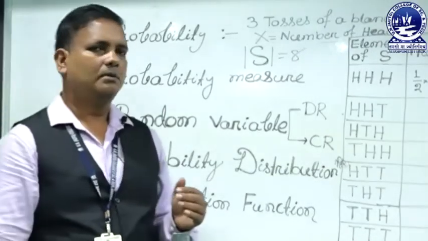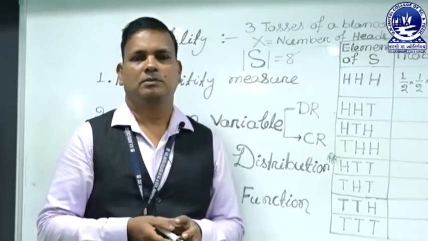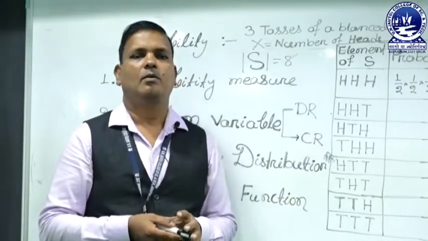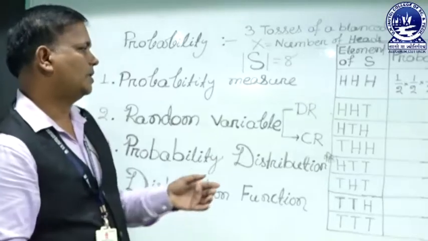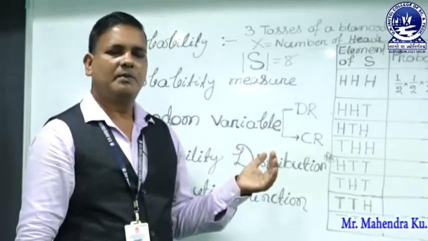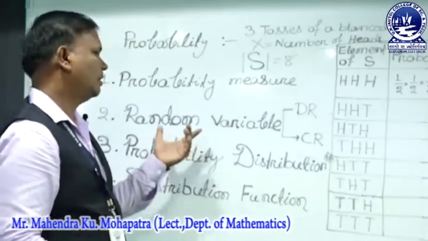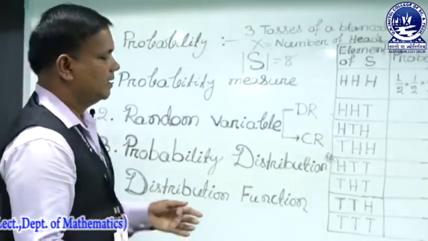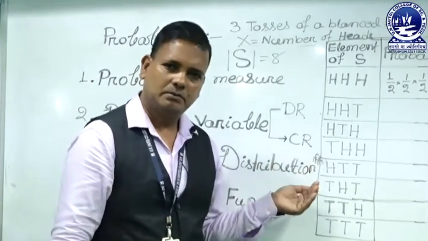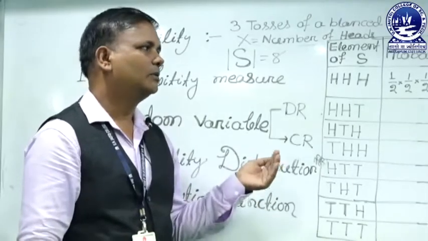A discrete random variable: if a random variable is countable, or it is one-to-one corresponding to the whole numbers W or the natural numbers N. That means if we count a random variable, here in this case the number of heads may be 0, may be 1, may be 2, 3.